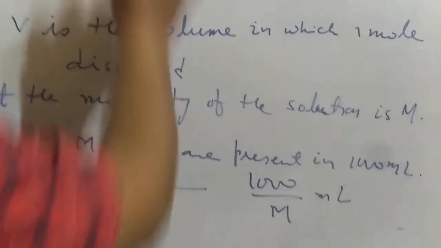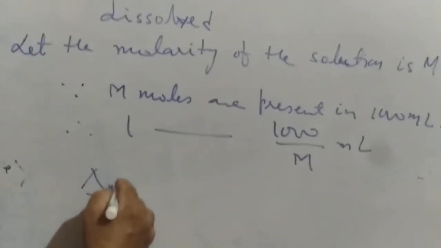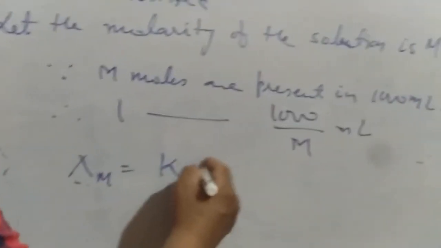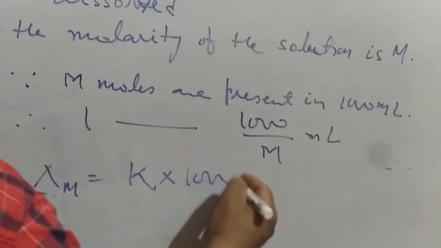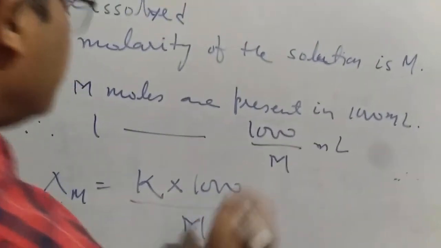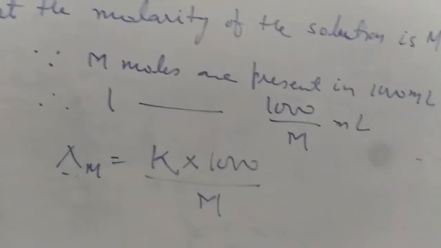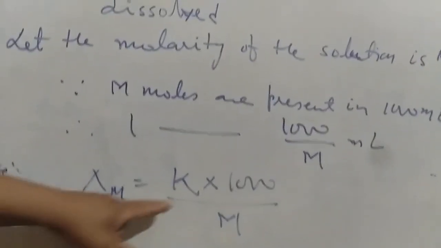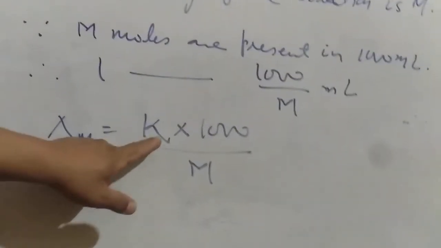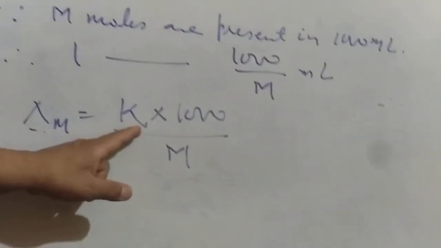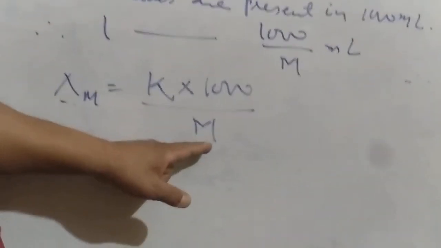So this value we keep here. Molar conductivity is equal to kappa times V, and the value of V is 1000 by M. So whenever you get a numerical to find the molar conductivity, you can use this formula: kappa, as usual the conductivity, into 1000 by M.